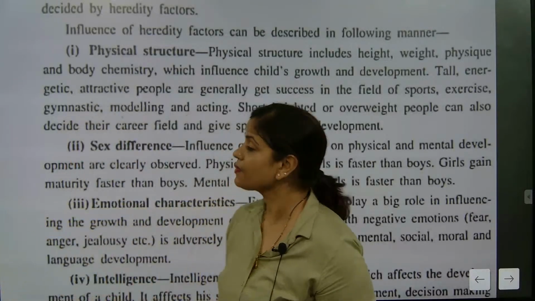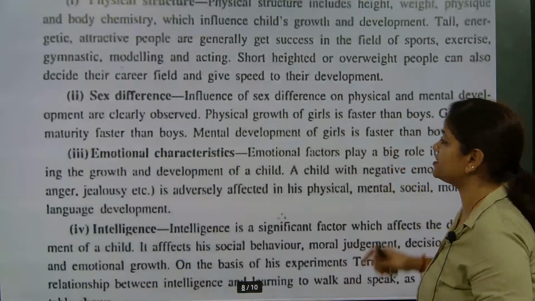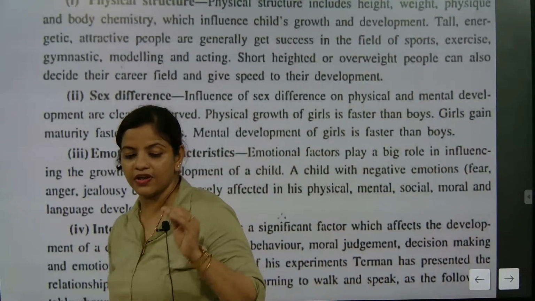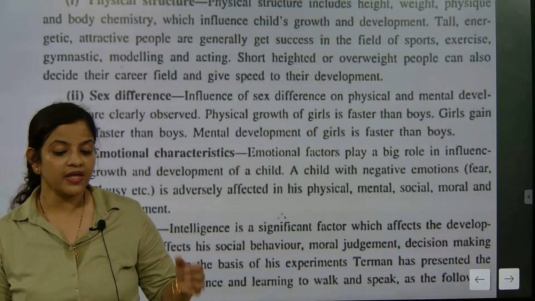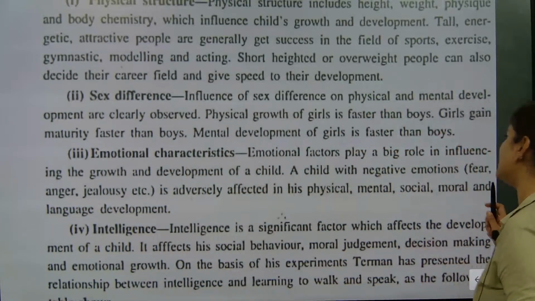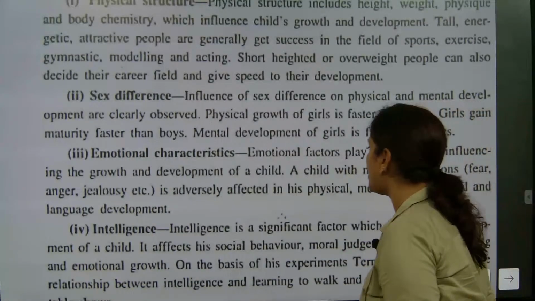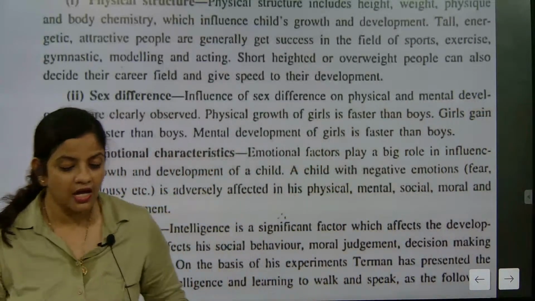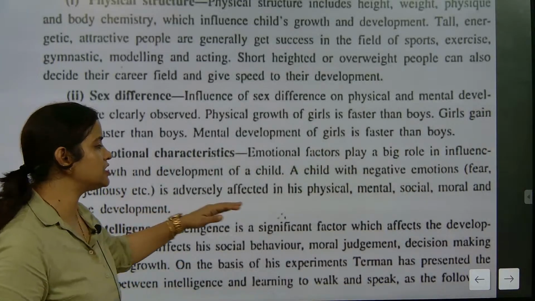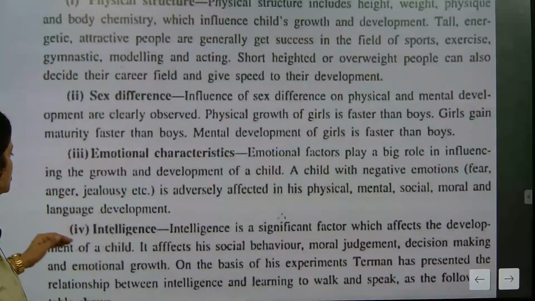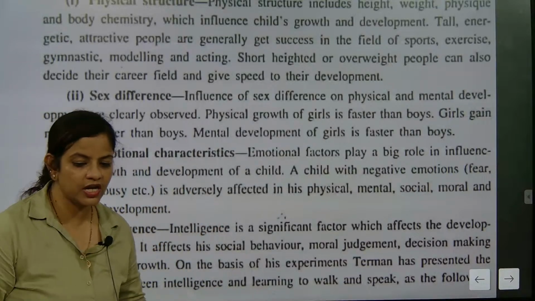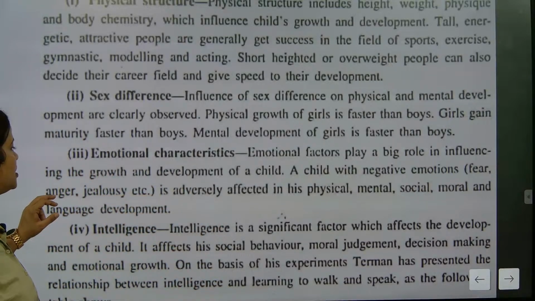Understood? So now emotional characteristics. The mental development of girls is faster than boys. Yes, they are very groomed, they are very understanding, and their mental development is faster than boys. Emotional characteristics are a very important part for growth and development of a child. A child with negative emotion like fear, anger, jealousy is adversely affected in his physical, mental, social, moral and language development. That's the most important part. Negative emotions like fear, anger, jealousy.